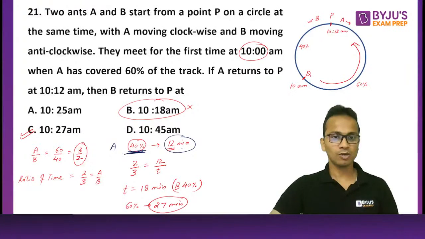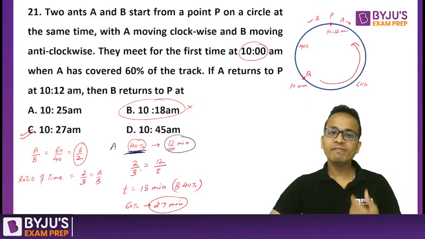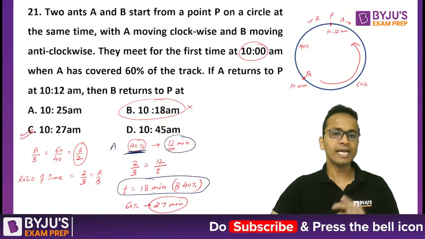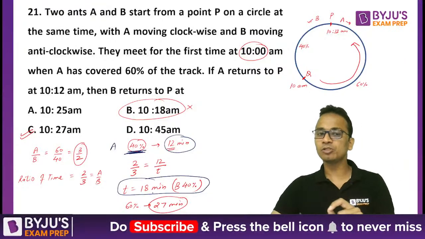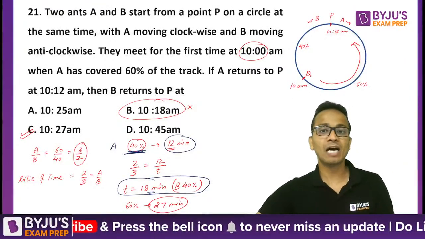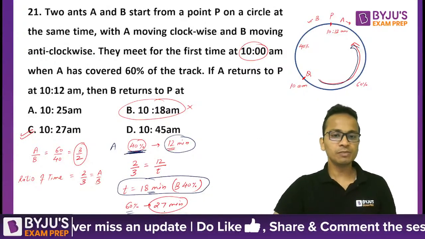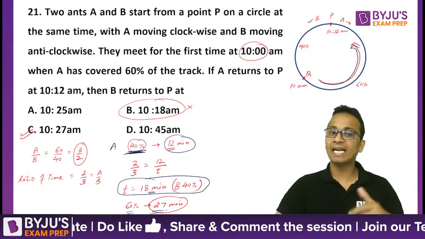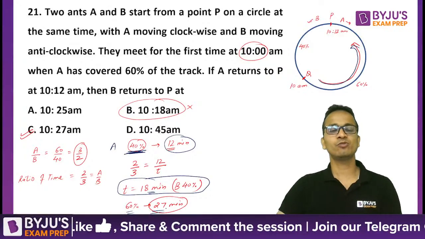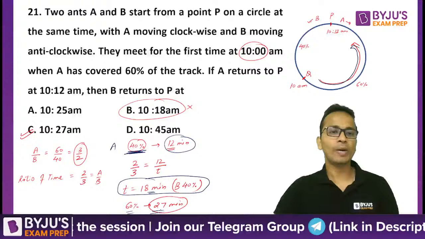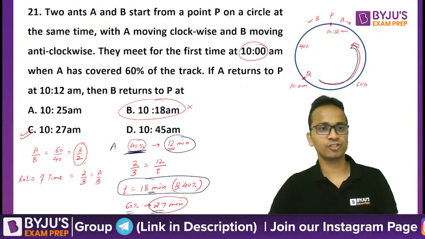So B will cover 40% of the track, using the ratio we found, in 18 minutes. But after point Q, B has to cover the 60% of the track. So for 60%, it will take 27 minutes and hence it will reach point P at 10:27 a.m. So option C will be the correct answer for this question.